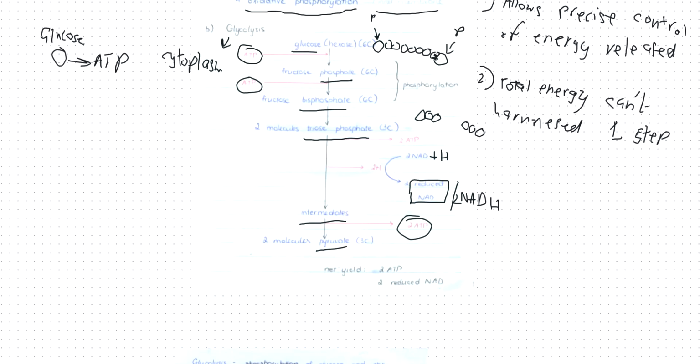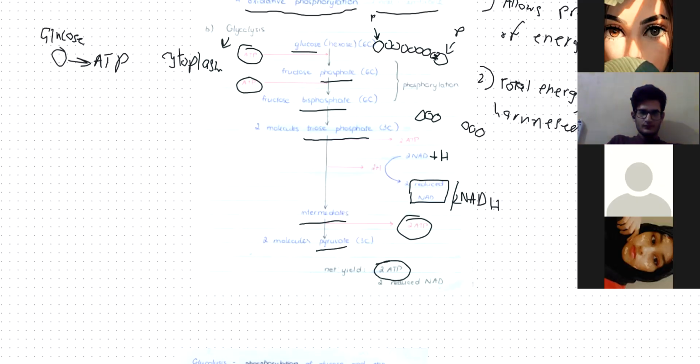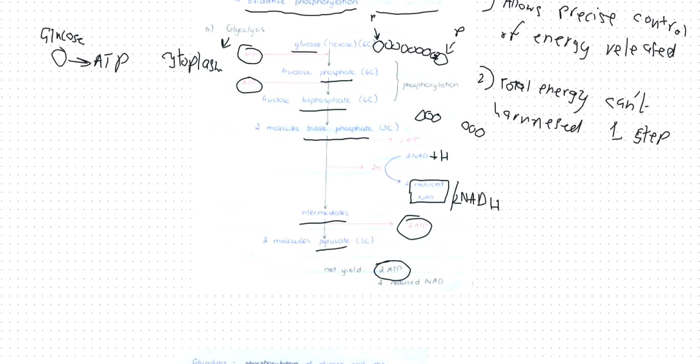Now, why does all of this happen? Because of this ATP right here. So in glycolysis, what do we get? We get 2 ATP and 2 reduced NAD, or simply NADH. I'm making 4 ATPs in this entire reaction.